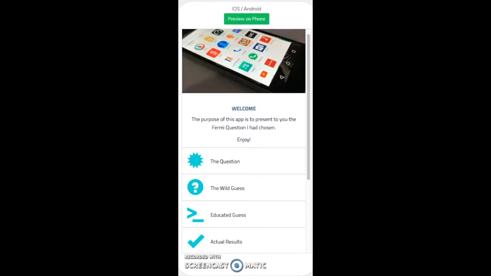Hi everyone. So this is the app that I decided to compose for the Fermi Project. Now, before I go deeper into the Fermi Project as well as the analysis and investigations, let me just show you around the app interface a little bit.